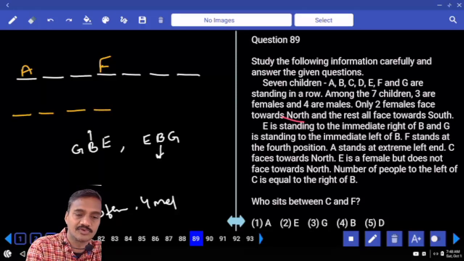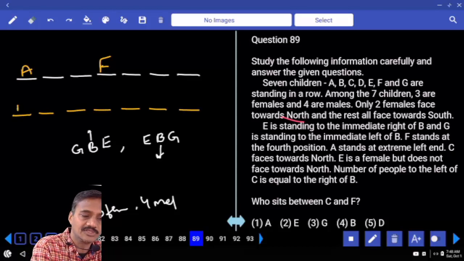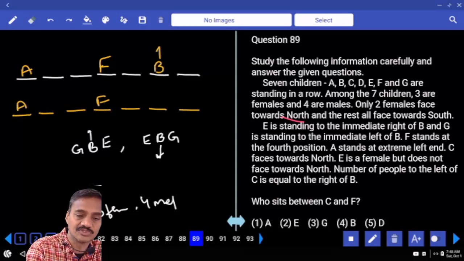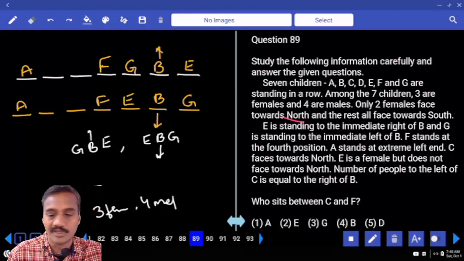1, 2, 3, 4, 5, 6, 7. Now A is here, F is here. Now in the first case, let us take B is facing towards north, then G and E will be like this. And in the second case, if B is facing towards south, then G and E will be like this. And it's 2 possibilities.